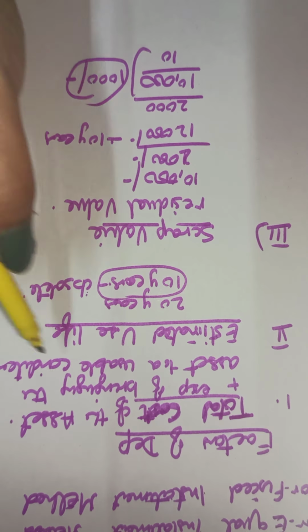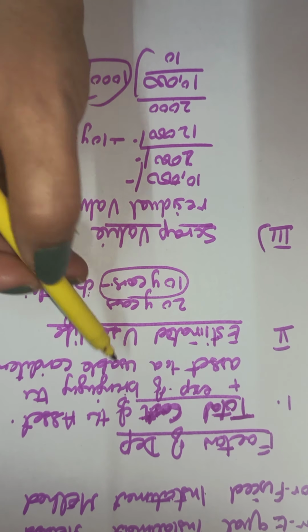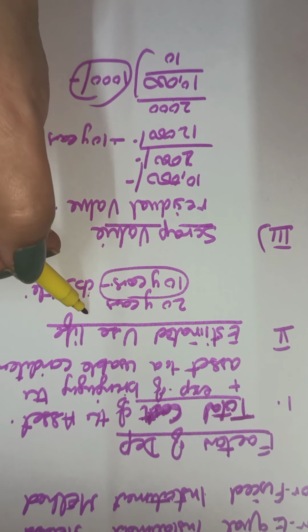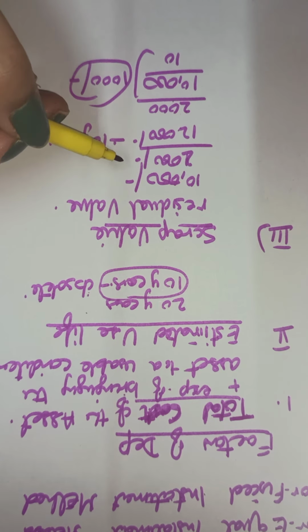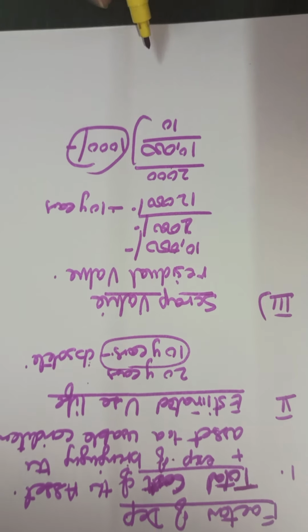So what are the three factors that decide depreciation? Total cost of the asset, estimated useful life of the asset, and the estimated scrap value, the residual value. And how is depreciation calculated?